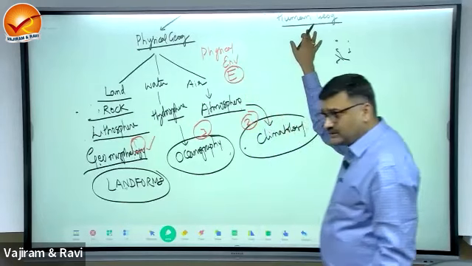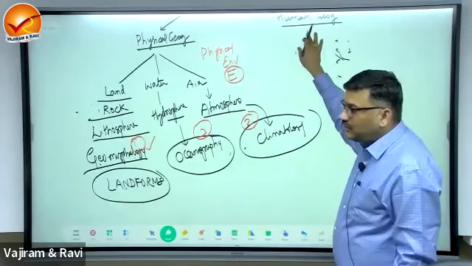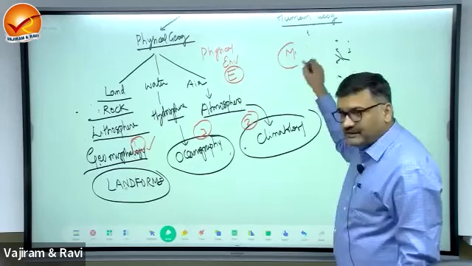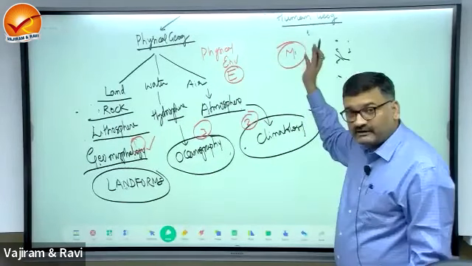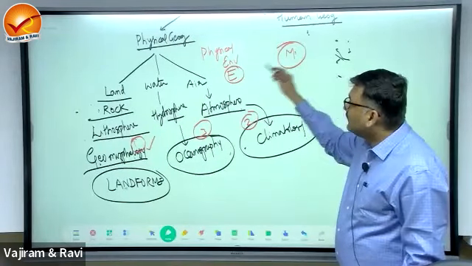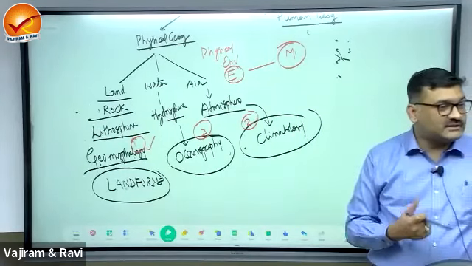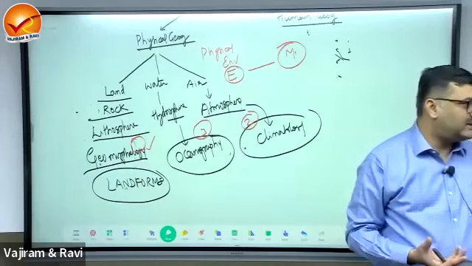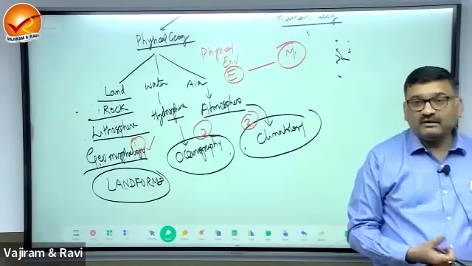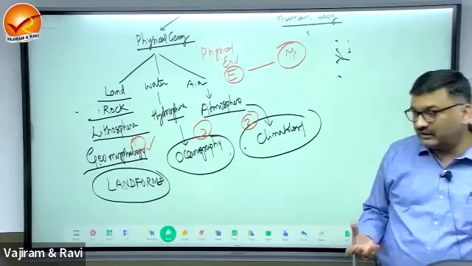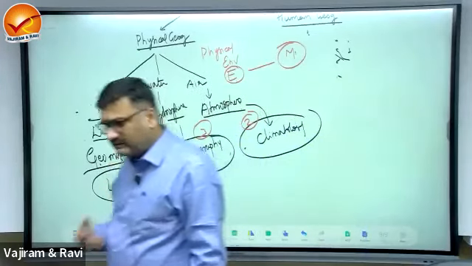And what is human geography? It is more about efforts of man, human activity, man's interaction. Now, what you get is a new definition of geography. It is a study of relationship between man and environment. So we are modifying the definition.